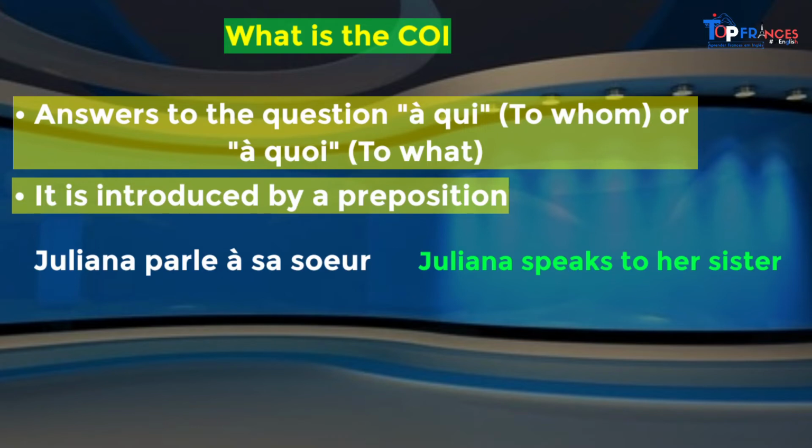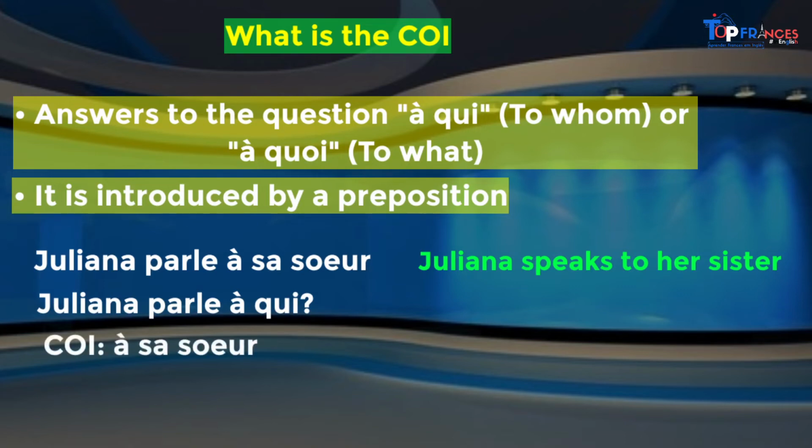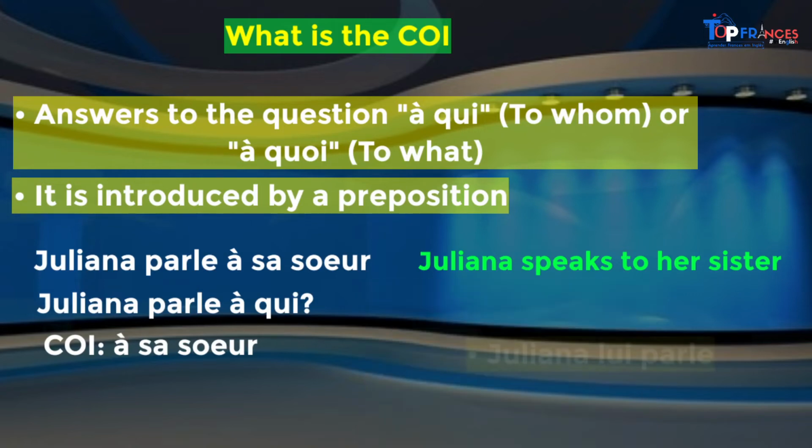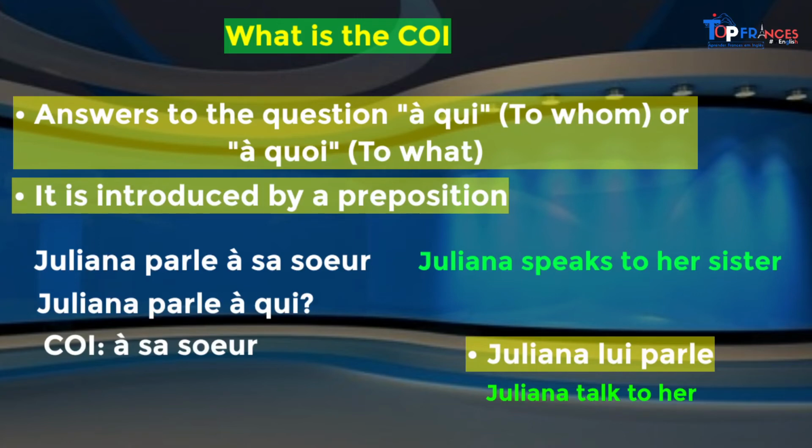Juliana parle à sa sœur. Juliana parle à qui? Okay, Juliana parle à sa sœur. And then if we have to substitute, remember, the pronoun that will substitute the complement for the COI is lui. So it will be Juliana lui parle. Okay?